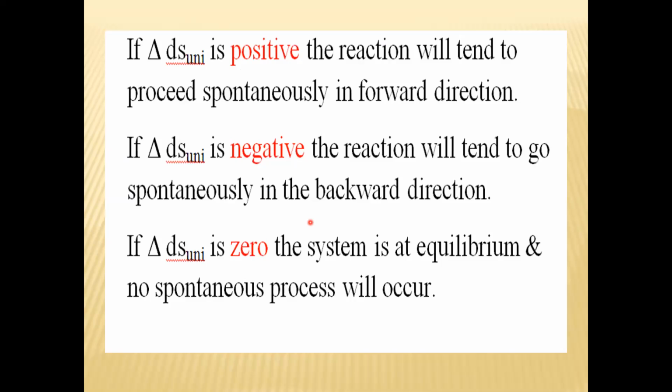And these are the three conditions. When delta S of universe is positive, the reaction will tend to proceed in forward direction. When it is negative, then it tends to proceed in backward direction, and when it is zero, the system is at equilibrium. No spontaneous process will occur. So this is about that.